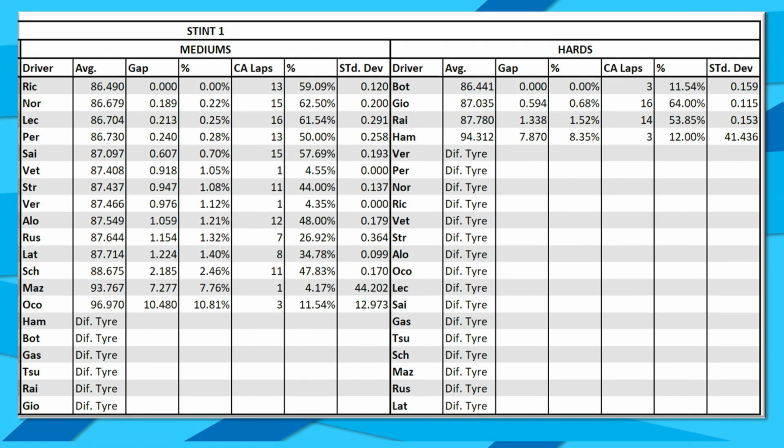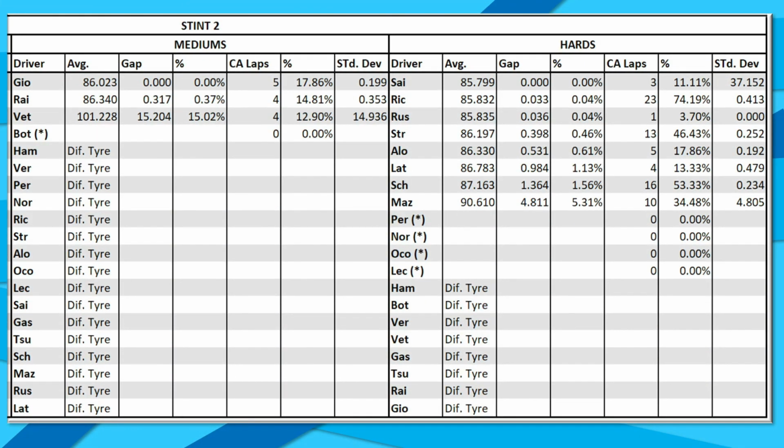Then from stint number 1, we can take a look at stint number 2. Now, there are a couple of drivers with a bracketed asterisk by their name. These are drivers that did set lap times on these tyres. However, they did not set any clean air laps on these tyres.